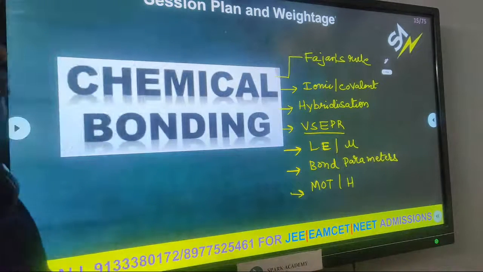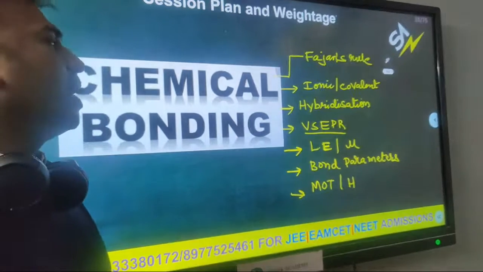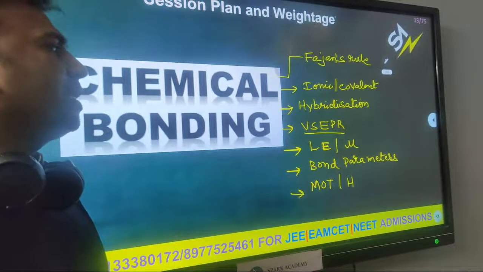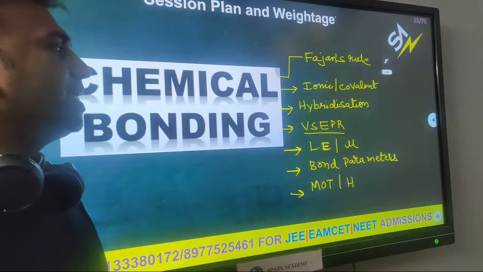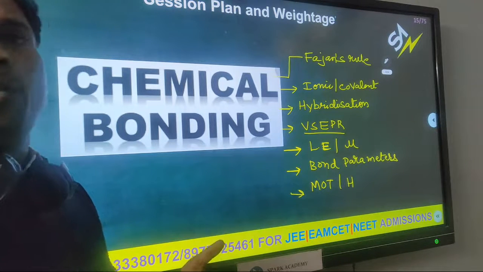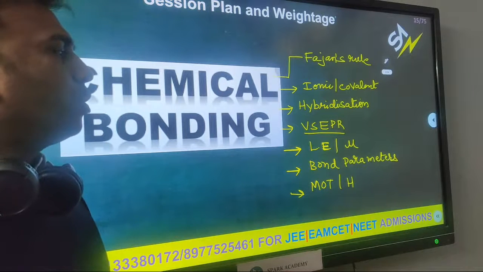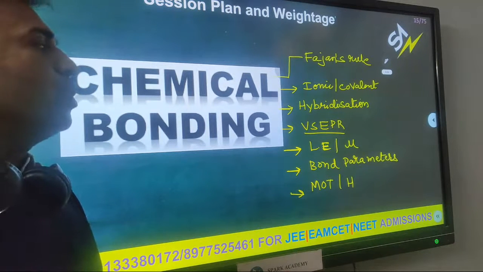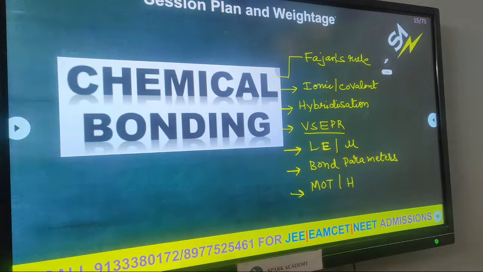So we can expect questions from Fajan's rule, ionic and covalent, hybridization, and VSEPR theory from geometry. Next, lattice energy, dipole moment, bond parameters, bond length, bond angle, etc., and molecular orbital theory. The last small topic is hydrogen bonding, from which also sometimes we have a chance of getting a question. So these are the weightage topics from chemical bonding.